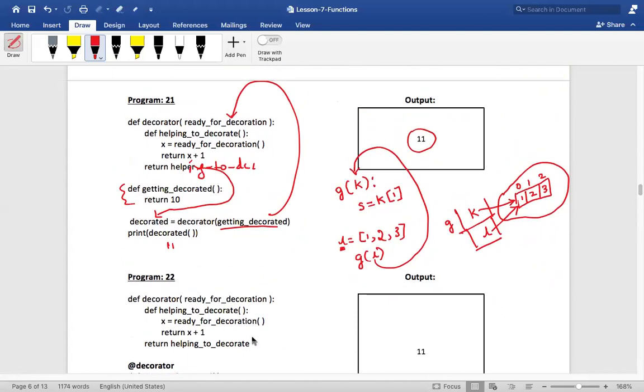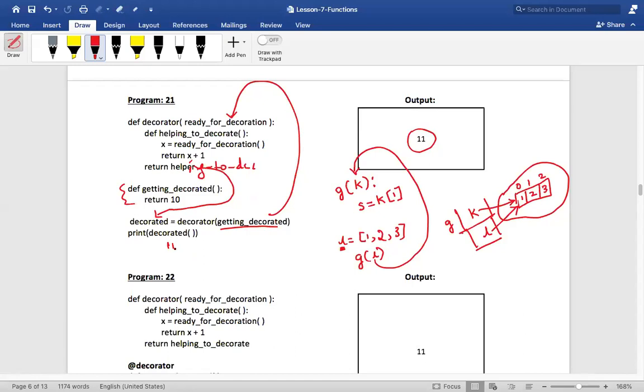Akshata, can you quickly tell me what we have to do now in a decorator function? Can you tell me what all you should have? Yes, sir. For a decorator function, we should first have a decorator function defined, and within that there should be a helper, isn't it? The helper is the one who will actually make the changes to that existing function, is it right? Yes, sir. And then we have to call the decorator to do that job, and it will pass the helper function, and then we have to call that helper function. Am I right? Yes, sir.